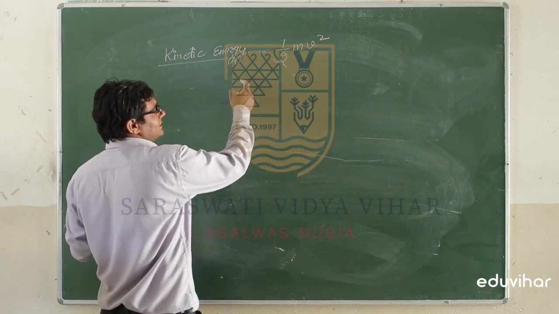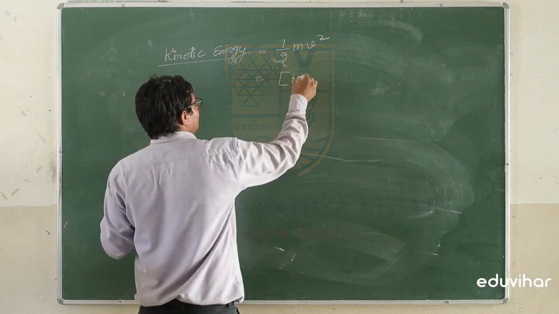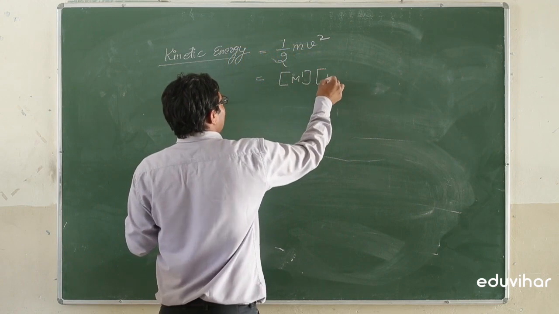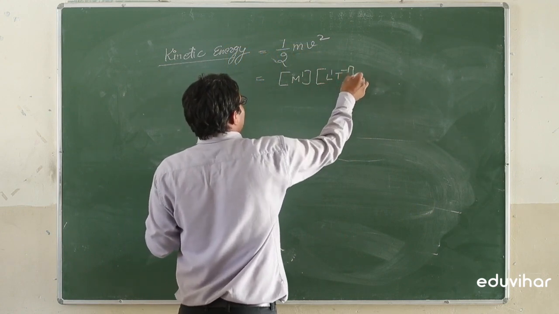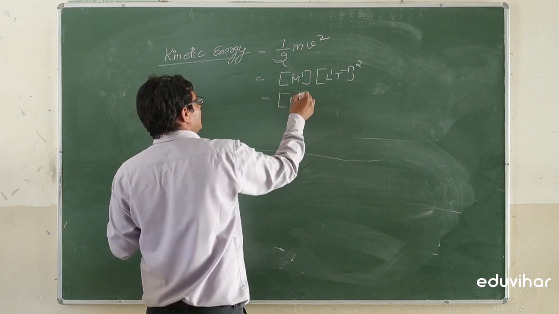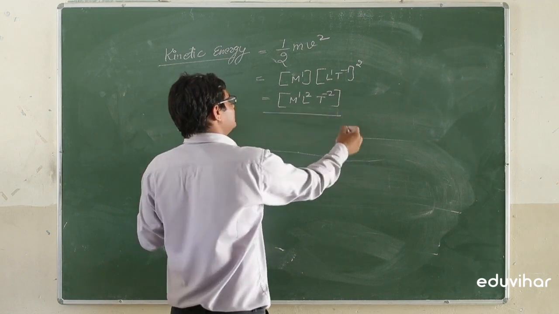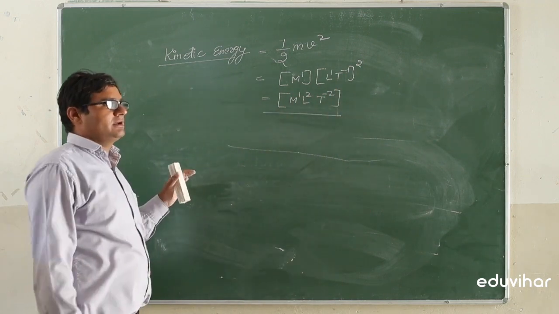So the kinetic energy having the dimension formula M1, velocity having dimension formula L1 T minus 1 whole square. So it can be calculated as M1 L2 T minus 2. This is the dimensional formula for the kinetic energy.